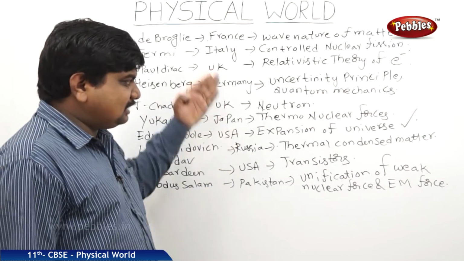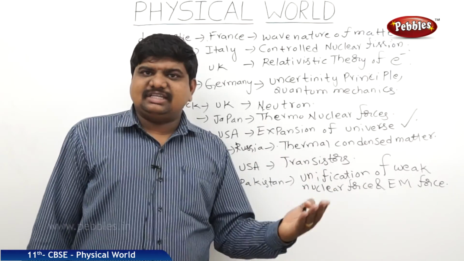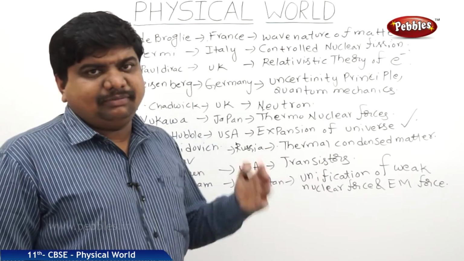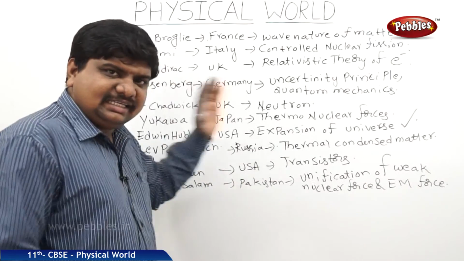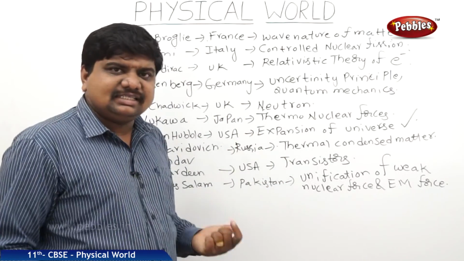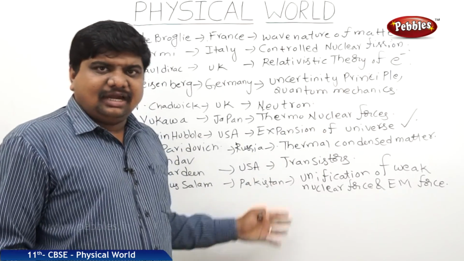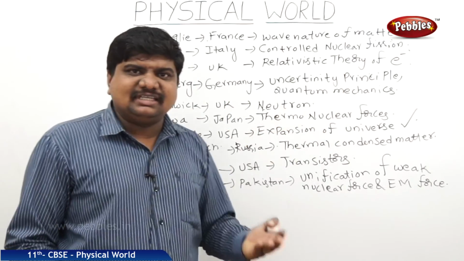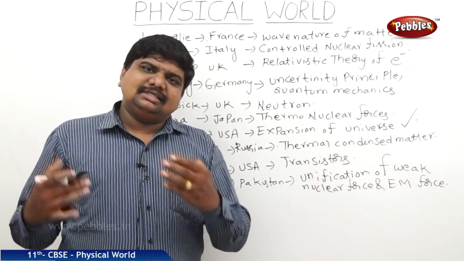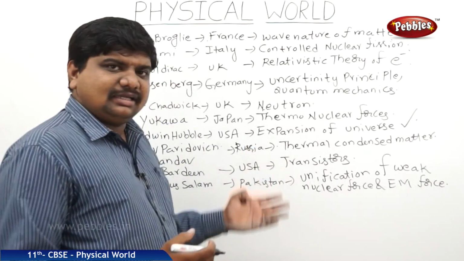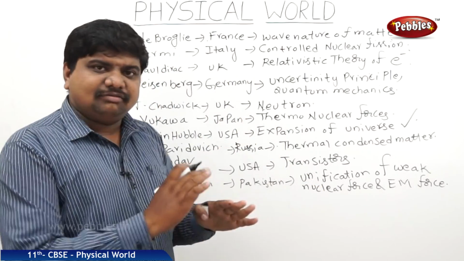These are the list of some 31 scientists who has discovered many concepts that they contributed to the society and for the sake of society, for the benefit of the society. So in this lesson, we have started with what is science, what is physics, the branches of science, the contributions of the different scientists to the society through physics, and we have discussed about the scope of the experiments in physics and the nature of the laws and the different scientists and their discoveries. Like this, we have finished this lesson. So I am concluding this lesson with this concept.